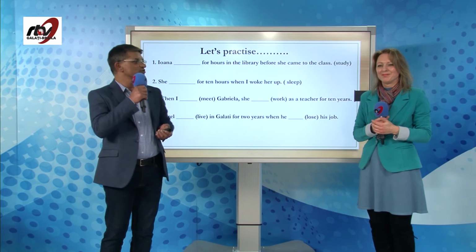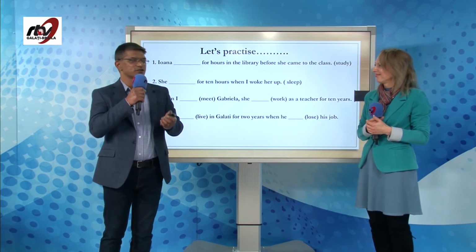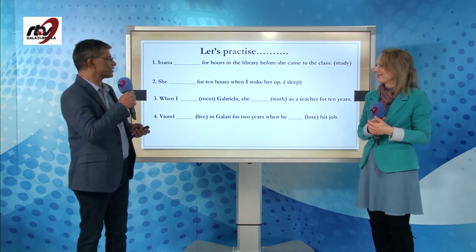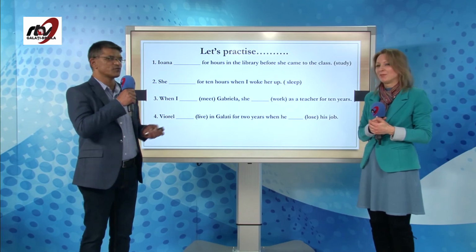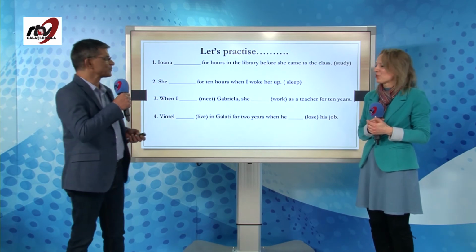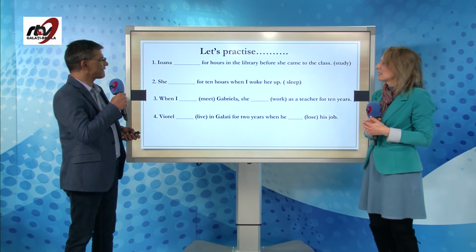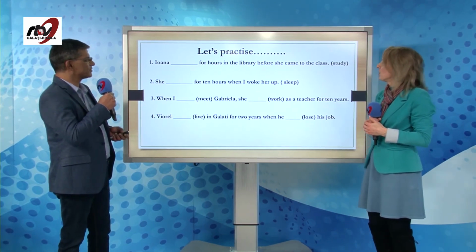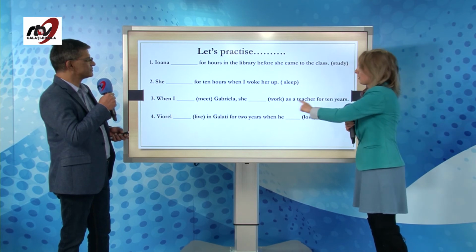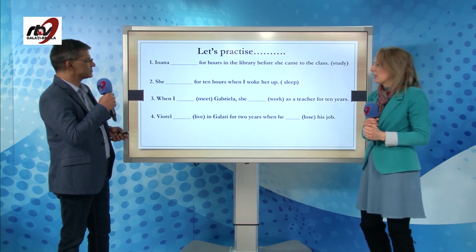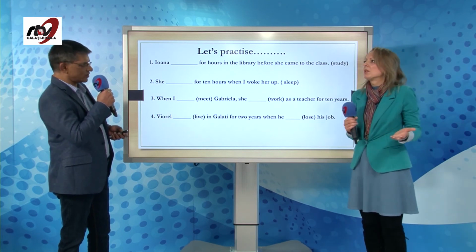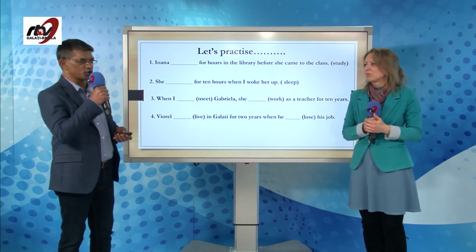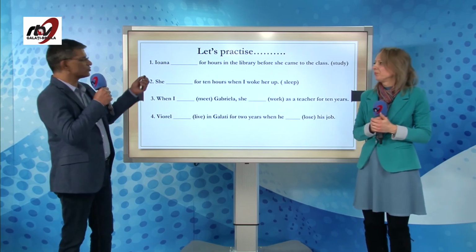Okay, great. So we saw a little song also about the past perfect continuous. So now you will need to practice, children. Let's see, what do we have to do in this exercise? I think we need to use the verbs in the brackets and put them in the past perfect continuous, because that's what we did. Very good. So let's have a look.